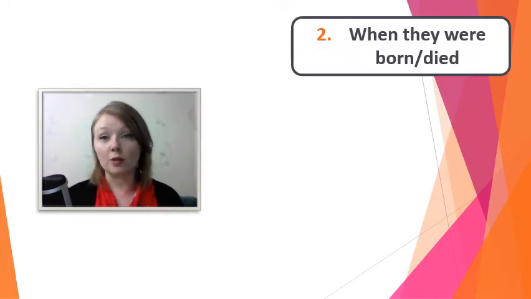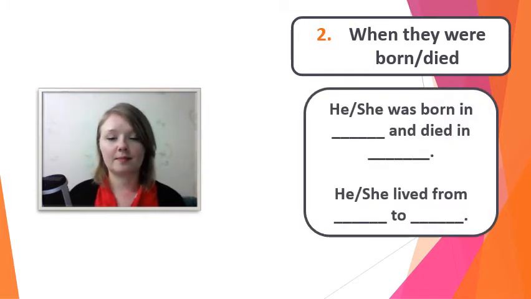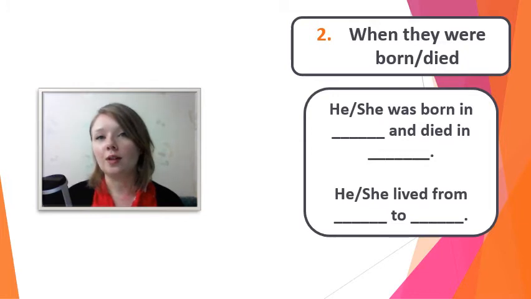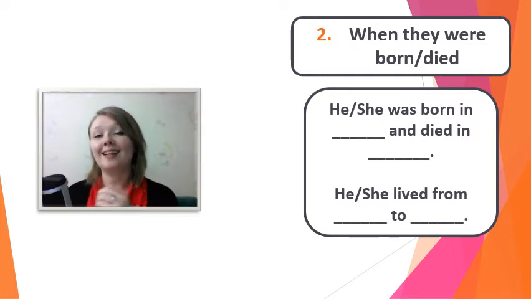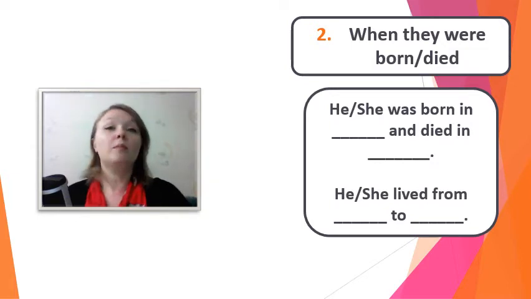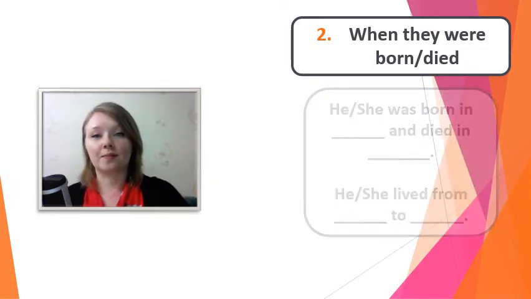Next, we can talk about when the person was born and when they died. So let's look at a couple ways we can explain to someone when a famous person from the past was born and when they died. So here are 2 sentences that we can use. We can say he or she was born in and died in. Second, we can say he or she lived from to. So let's look at some examples using these sentences.